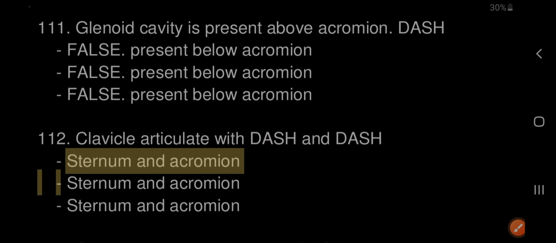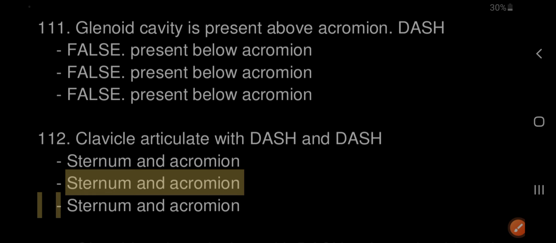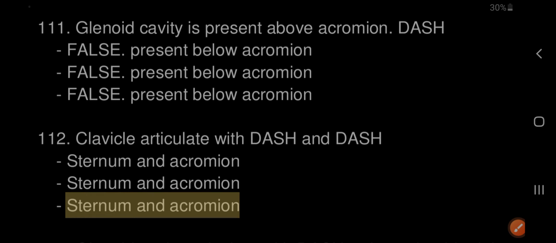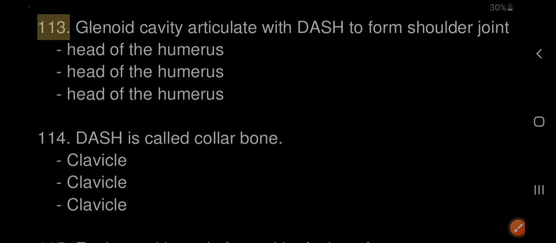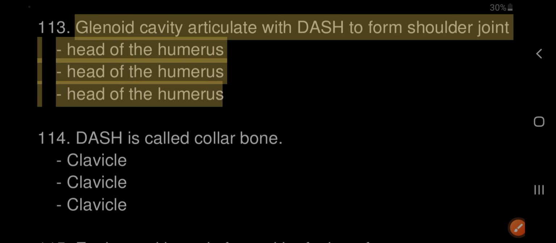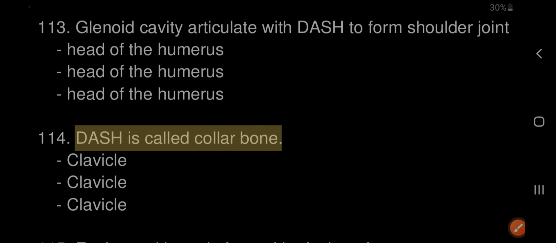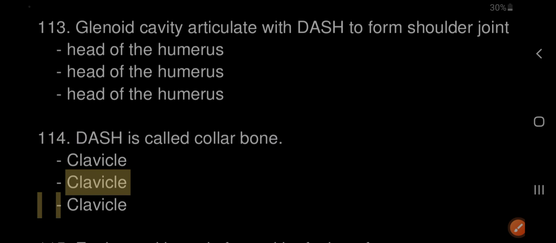113. The glenoid cavity articulates with the head of the humerus to form the shoulder joint. 114. The clavicle is called the collar bone. 115. Each coxal bone is formed by fusion of ilium, ischium and pubis.